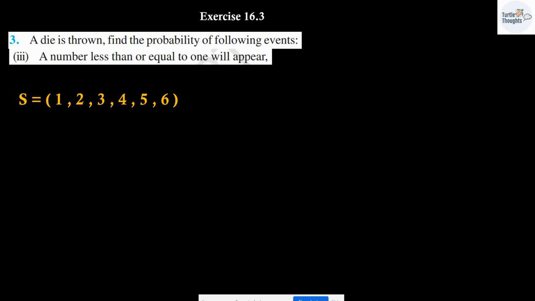Third sub question. A number less than or equal to 1 will appear. Let me consider A to be the event of getting a number less than or equal to 1. What are the numbers which are less than or equal to 1? It is going to be just 1, right? There are no numbers which are less than 1.